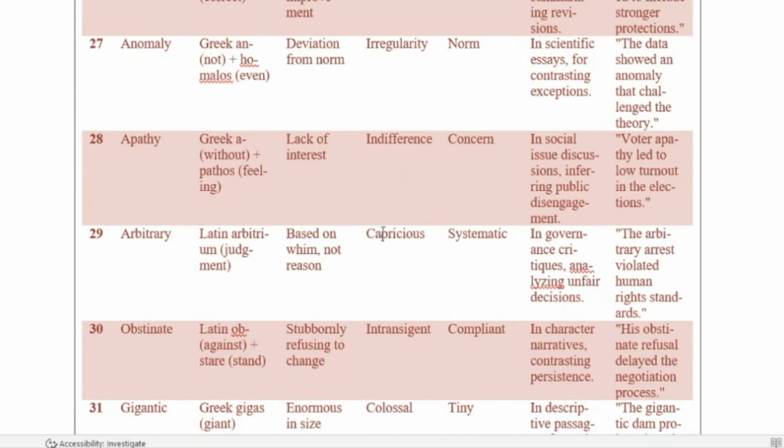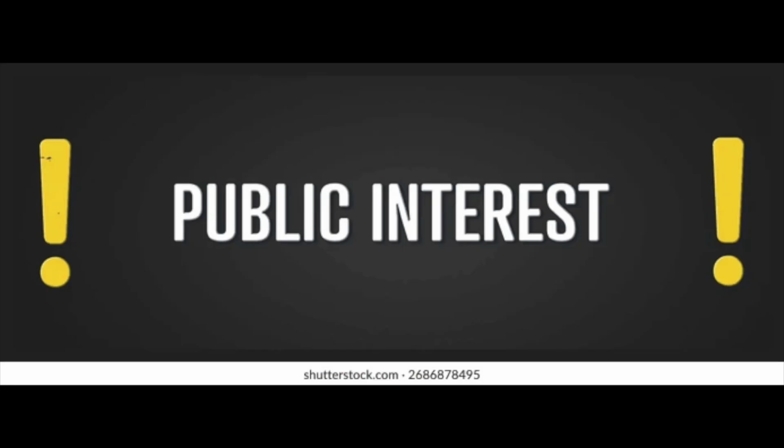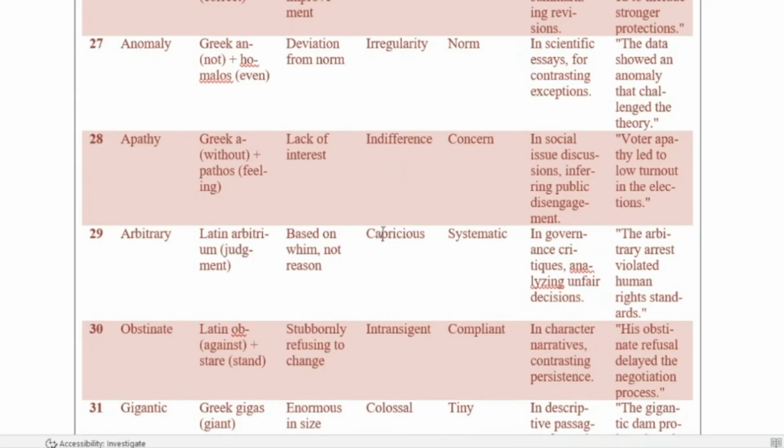Now we come to apathy. Apathy means lack of interest. The synonym is indifference, while the antonym is concern. In social issue discussions, this word helps infer public disengagement. Now you can look at the example. Voter apathy led to low turnout in the elections. This shows how lack of interest directly affects democratic participation. The voters were disillusioned and therefore they never turned up to vote in the elections.